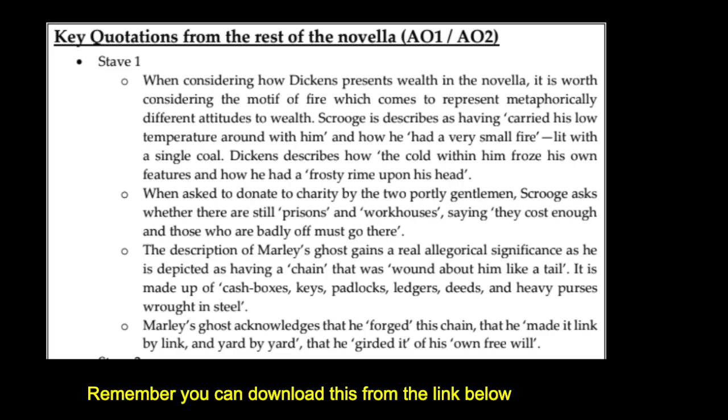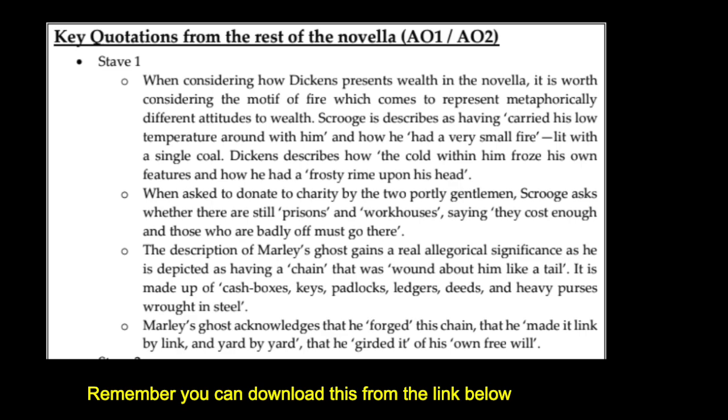So I think looking first at his encounter with Marley's ghost. Marley is, of course, Scrooge's business partner. Yeah. He's been dead, we're told at the start of the novella, for a number of years. And as a result of this encounter with Marley's ghost, Scrooge starts to change. Right. I think what's really important when analysing wealth in the novella is how the appearance of Marley's ghost metaphorically shows how he's been chained by his wealth and selfishness.